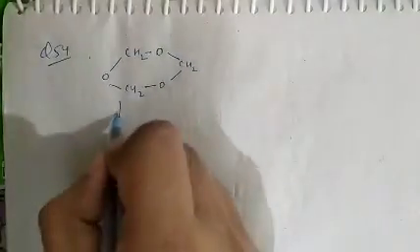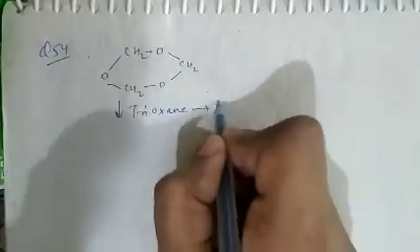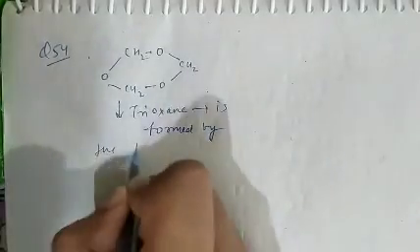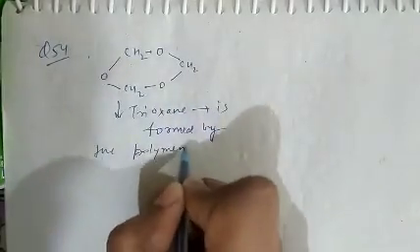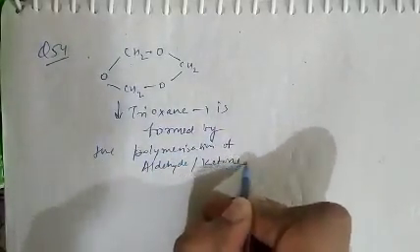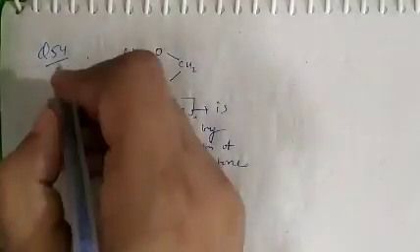The compound is basically trioxane. Trioxane is formed by the polymerization of aldehyde, or we can say ketone. So this compound is basically trioxane. So question number 54, option A is correct.